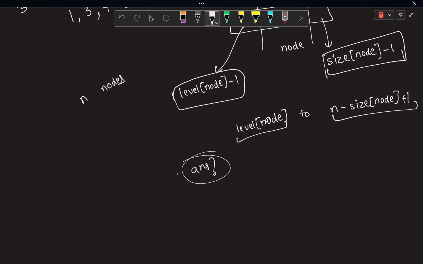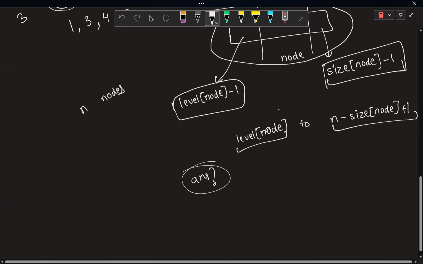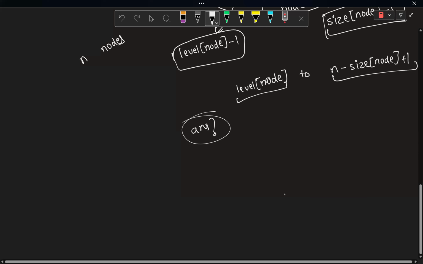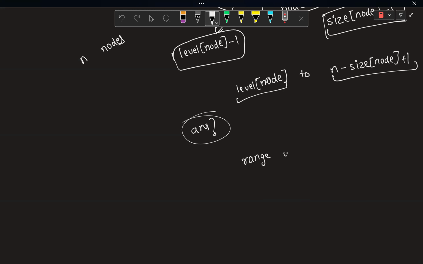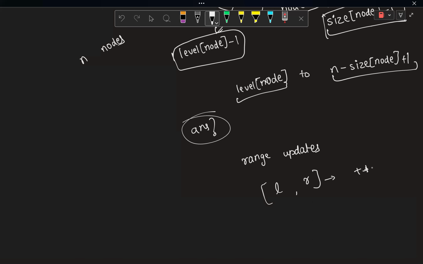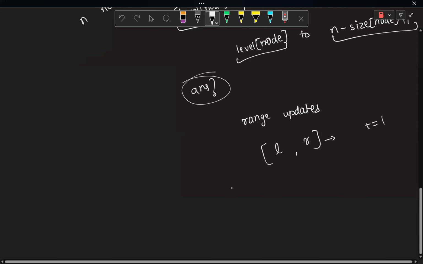So does this make sense? We have one part left, that is how we would increment everything here, but except that, is everything clear? The idea behind this approach? Okay, great. Now for the part of having range updates. We are just having some range updates in which we have some starting range, some ending range, and we want to increment x in that range. X is some integer, or not even some x, but we just want to increment it by 1. Right, this is the kind of updates we want to make.